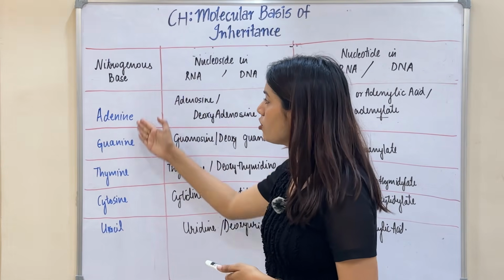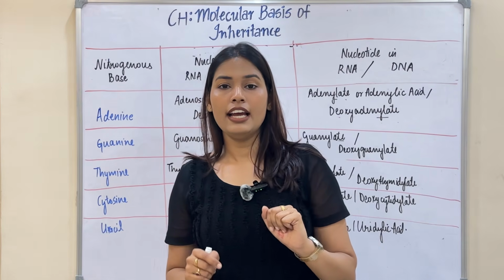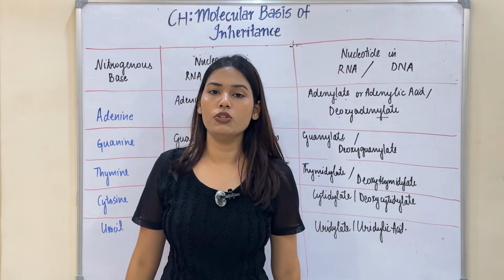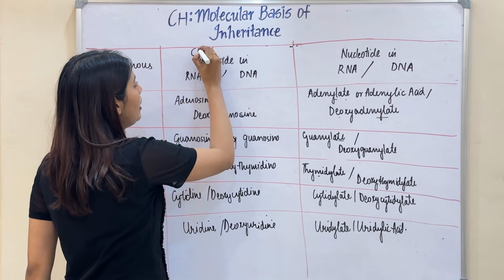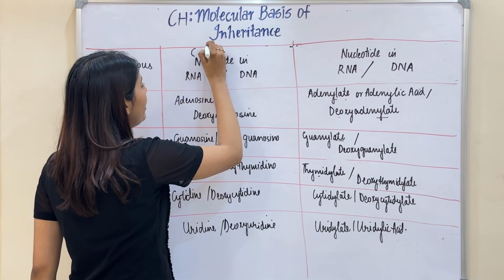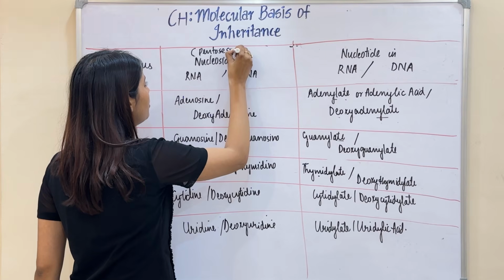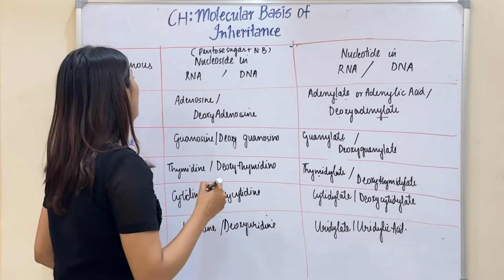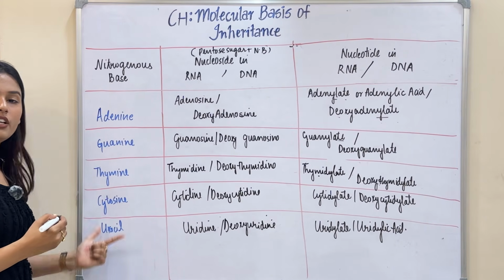So I have just mentioned different nitrogenous bases which are present in DNA or RNA, and what kind of nucleoside and nucleotide they are going to form. What was the nucleoside? Nucleoside was formed by the bonding of pentose sugar plus a nitrogenous base. So I have just mentioned different nitrogenous bases: adenine, guanine, thymine, cytosine, and uracil.